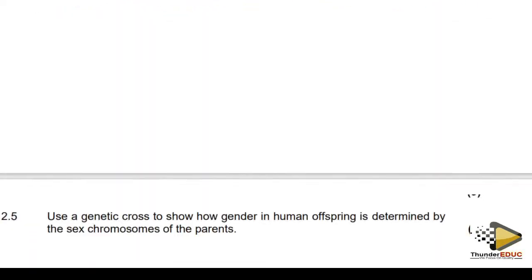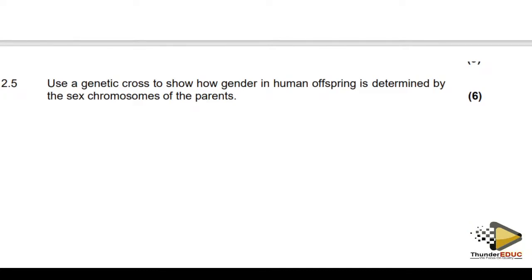Then they are saying: use a genetic cross to show how gender in human offspring is determined by the sex chromosomes of the parents.